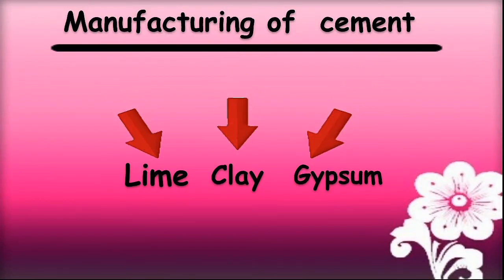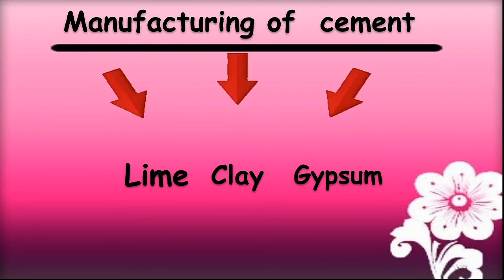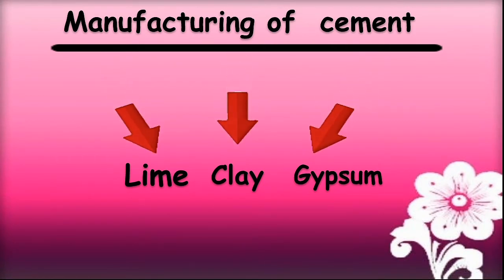Children, cement is manufactured by crushing naturally occurring minerals such as lime, clay and gypsum through the milling process.